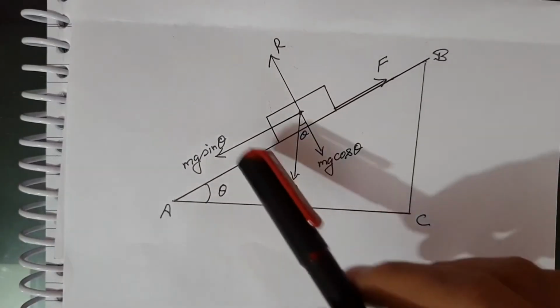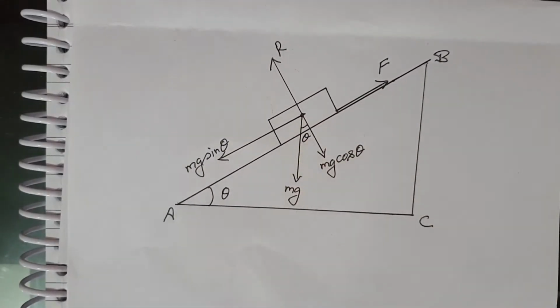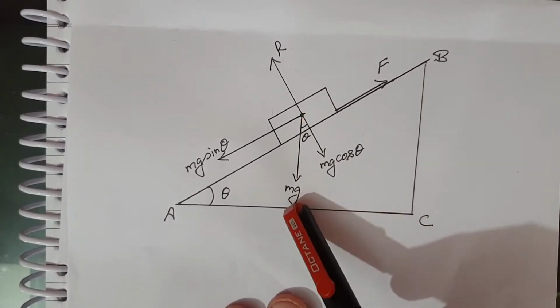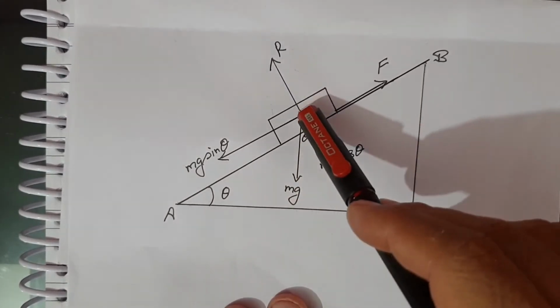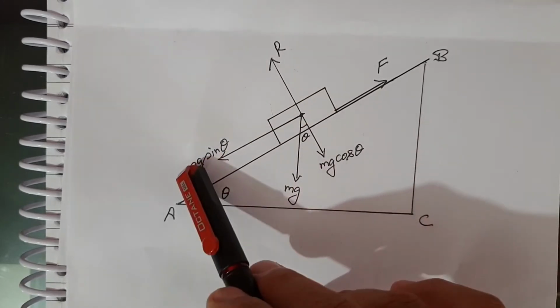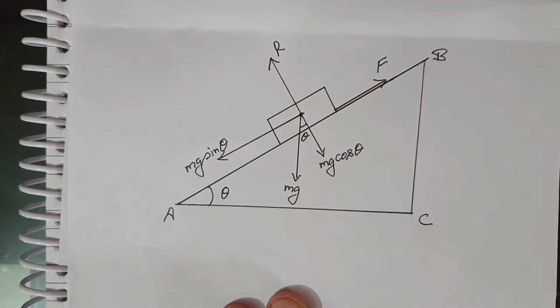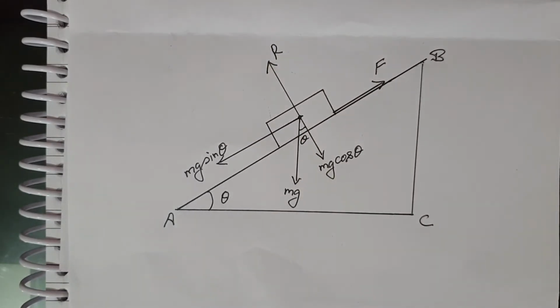Okay, now this is the block which is sliding. Theta is the angle of this inclined plane with the horizontal. Now see, mg is acting vertically downward. So we can resolve mg as mg cos theta and mg sin theta. So this is the force of friction. This is the normal reaction, and it is already sliding down.